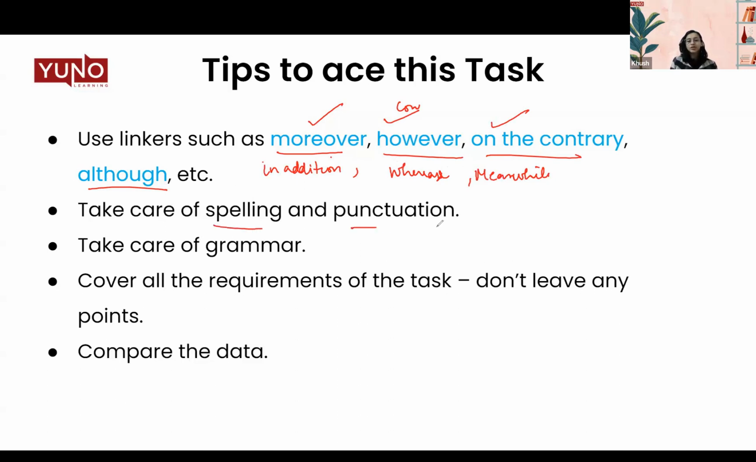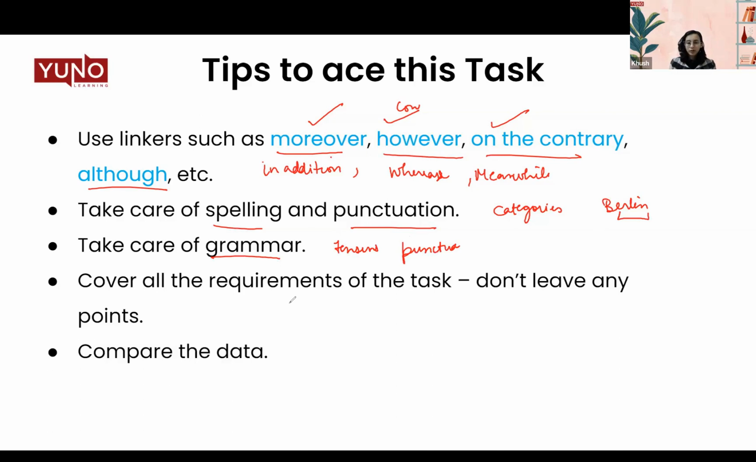Take care of your spelling and punctuation. It's very important, especially when we are talking about the categories. Let's say you're given a country name, Berlin, or some sort of country. If you don't know that country or that category specifically, whatever it is in the data, write the correct spelling of it. It is important. Take care of your grammar. Sentences should be correct, subject-verb agreement, all of this grammar has to be taken care of. Your punctuation has to be taken care of.